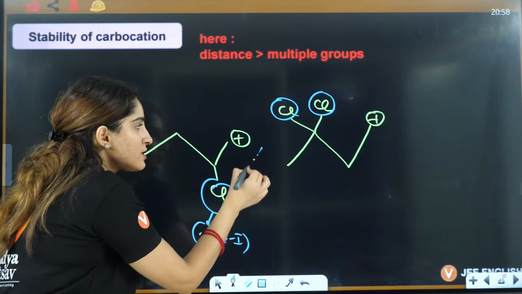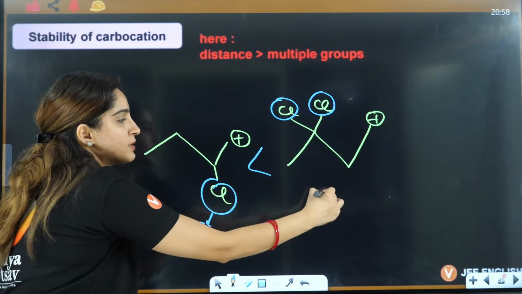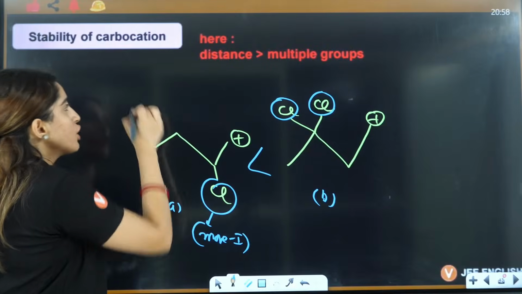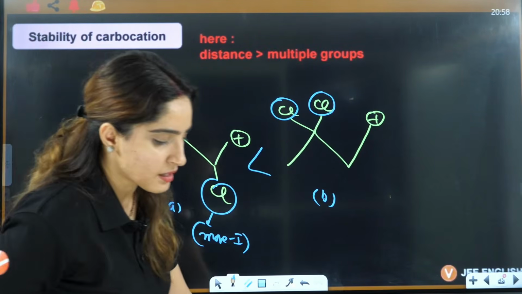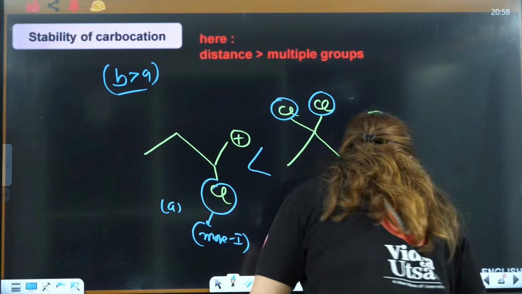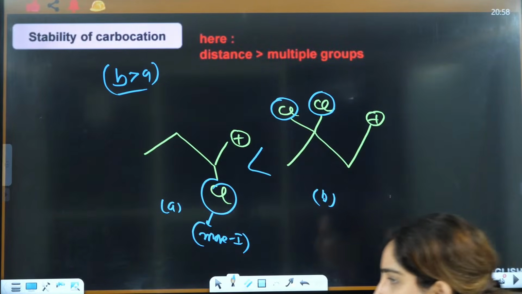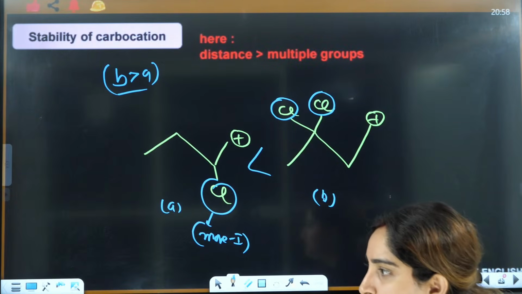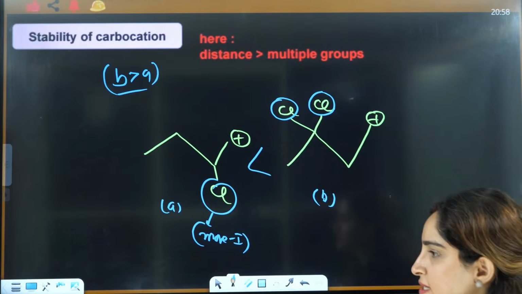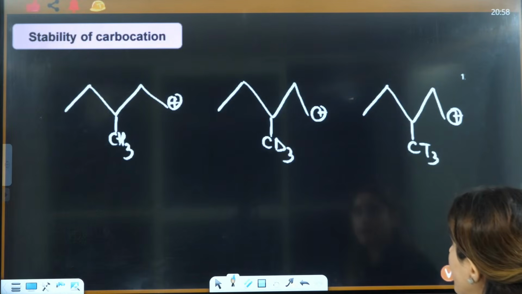So this will be more stable. Let's say this is A and this is B. So B is more stable as compared to A. Right, everybody? Understood? Now let's talk about the next one.